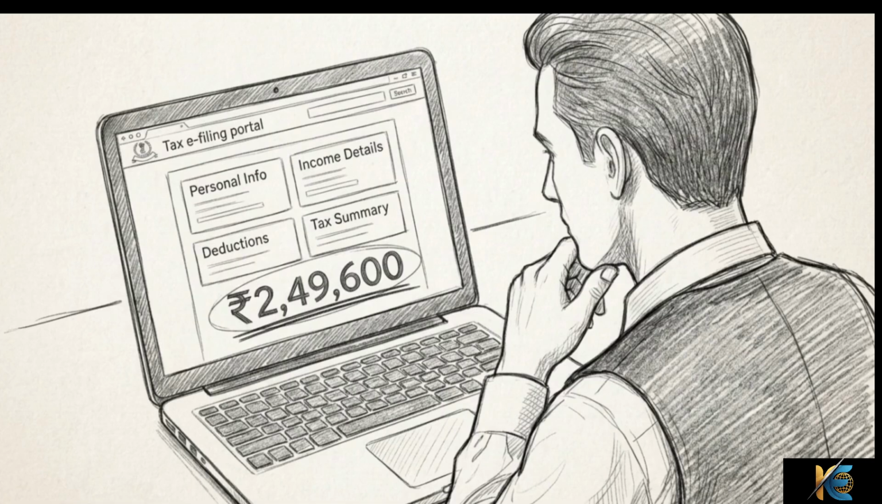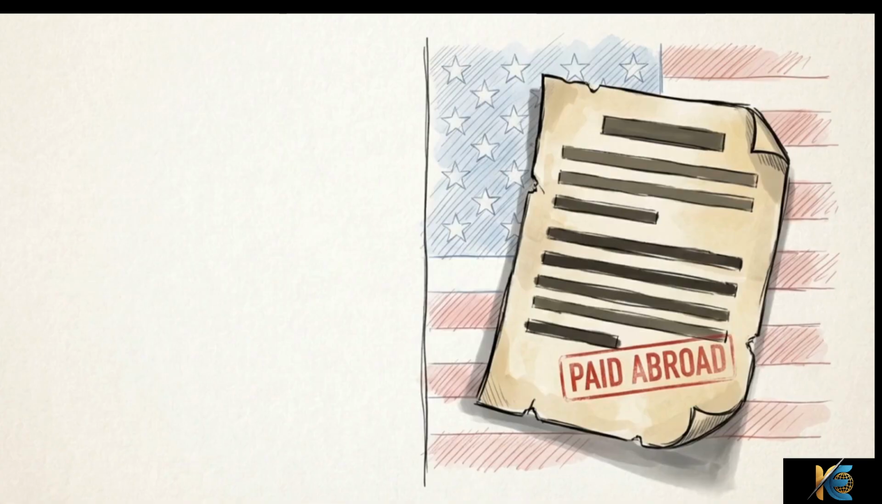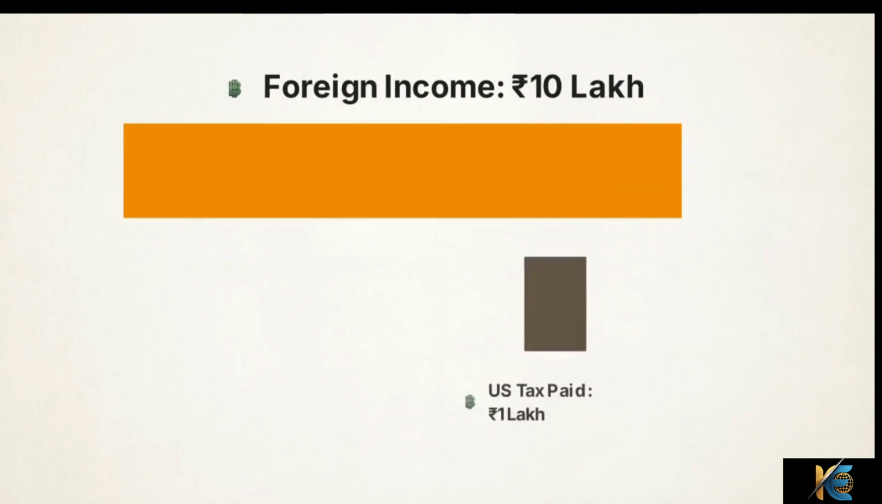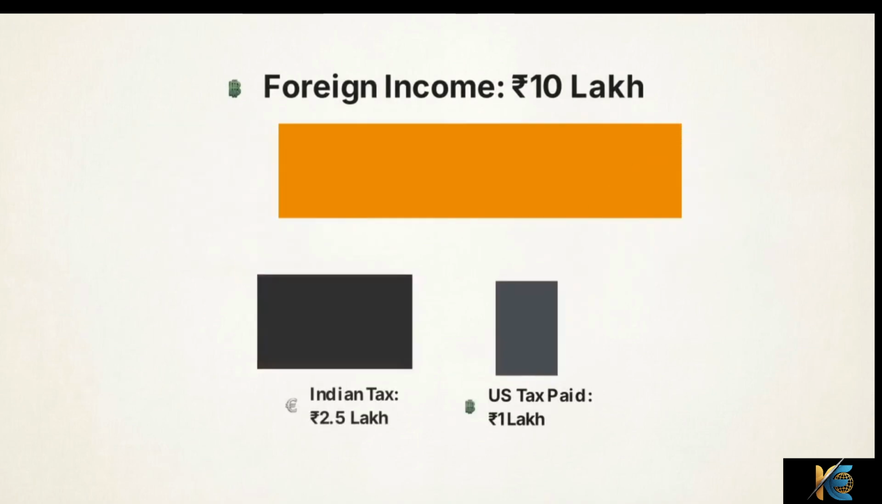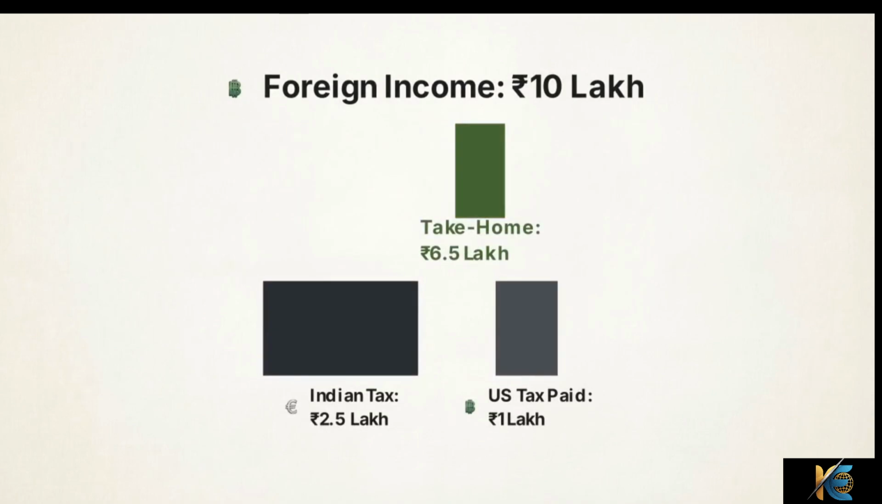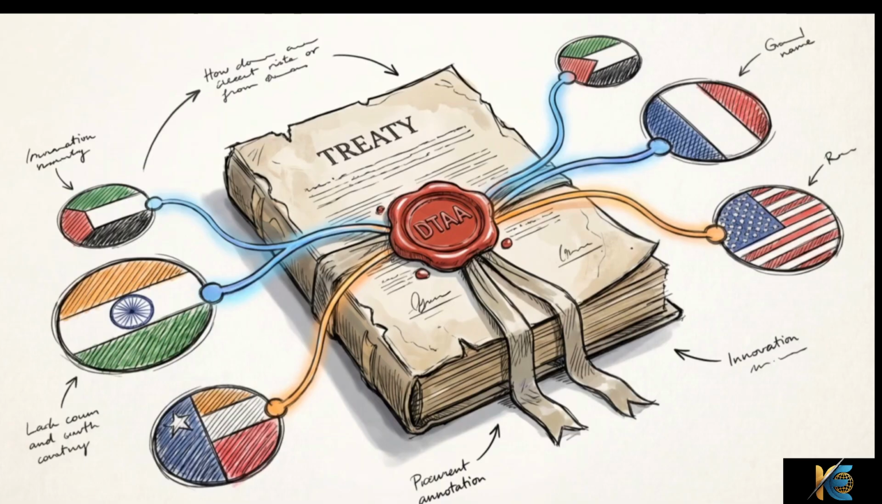Consider what happens if the US government has already withheld 1 lakh rupees in taxes on that freelance income before it reached Rahul. If Rahul pays that 1 lakh to the US and the full 2.5 lakhs to India, he is being taxed twice on the same 10 lakh rupees of income. To prevent this, India uses the Double Taxation Avoidance Agreement, or DTAA. This is a treaty network designed to coordinate tax claims between two different countries.